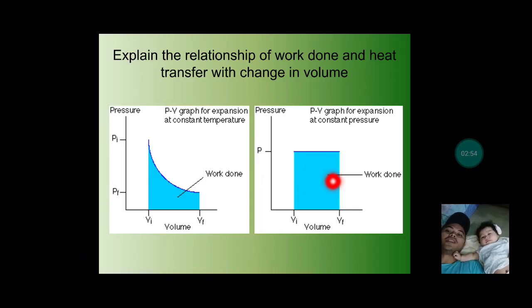If you increase the volume from the initial to the final, work done increases and also heat increases. But if there is no movement, no change in volume, there will also be no work done, and there will also be no heat transfer.